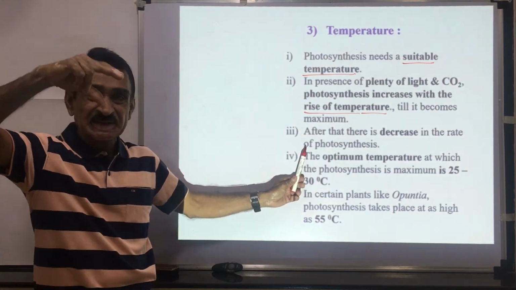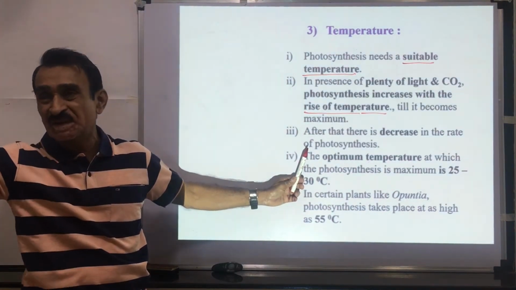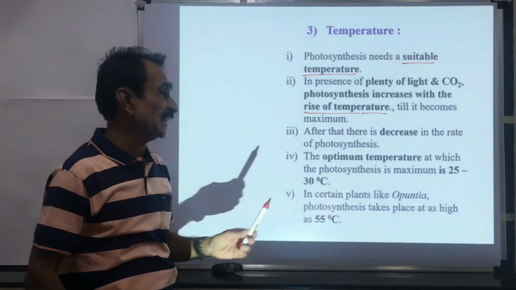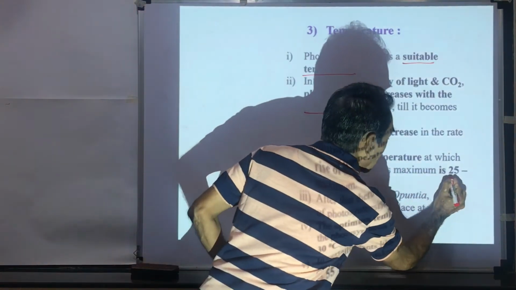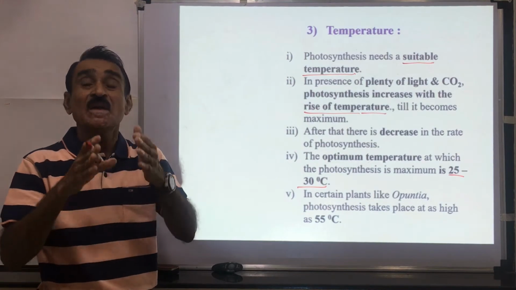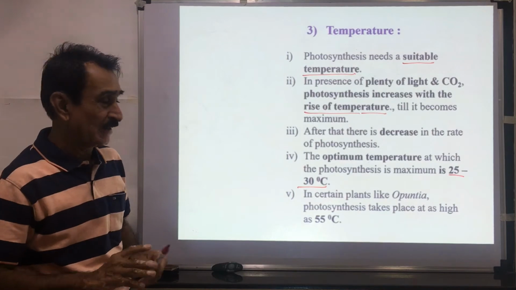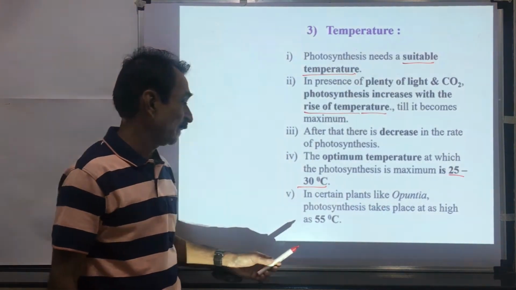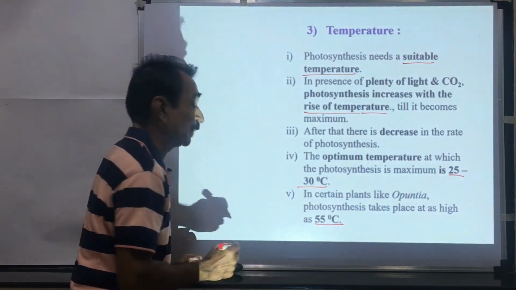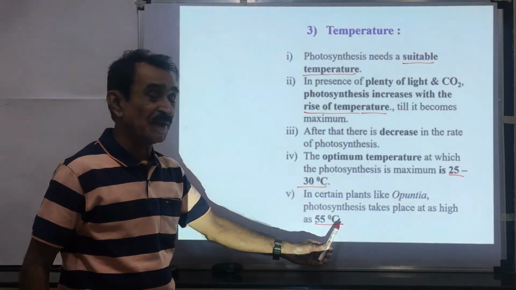When temperature is increased, the rate of photosynthesis increases. If temperature is increased again, the rate of photosynthesis goes down. The optimum temperature at which photosynthesis is maximum is 25 to 30 degrees centigrade. In most plants, the optimum temperature for photosynthesis is 25 to 30 degrees centigrade. In certain plants, like Opuntia, photosynthesis also occurs at 55 degrees centigrade. Here it takes place at as high as 55 degrees centigrade.